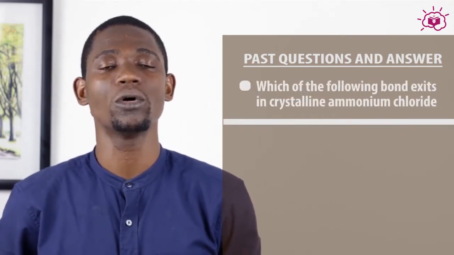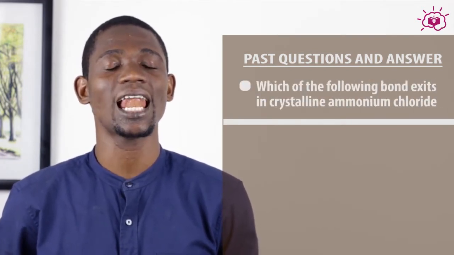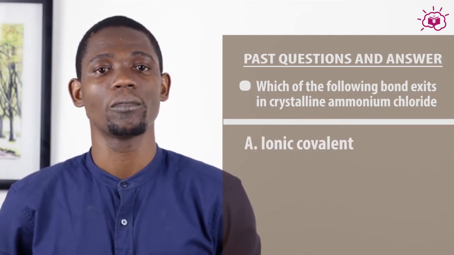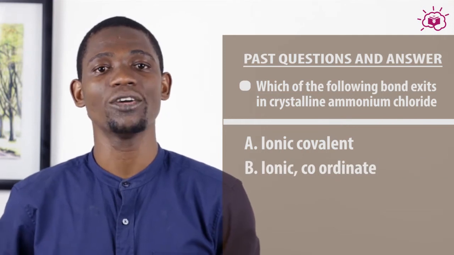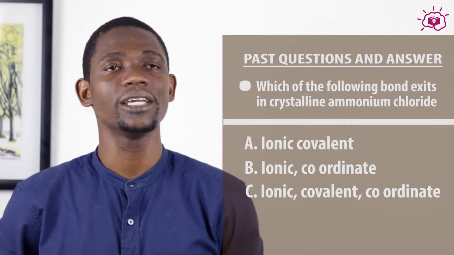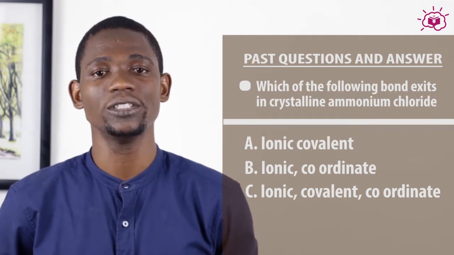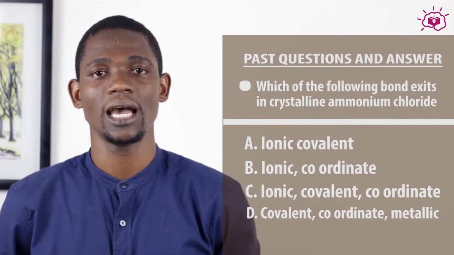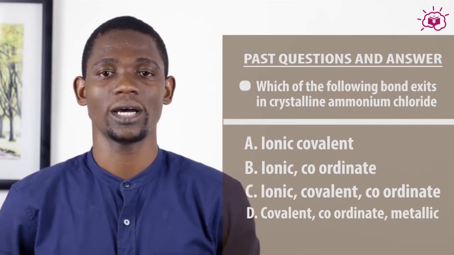Which of the following bonds exist in crystalline ammonium chloride? A. Ionic and covalent, B. Ionic and coordinate, C. Ionic, covalent and coordinate, D. Covalent, coordinate and metallic. Let's take a look at these questions.